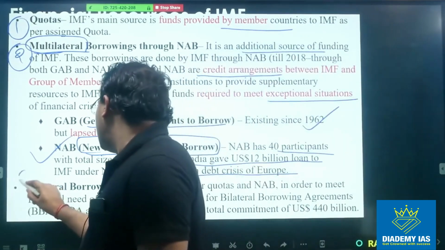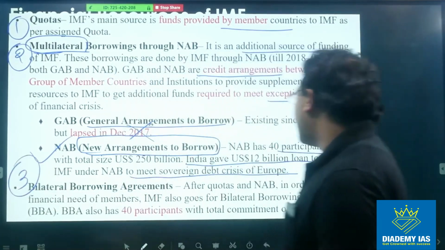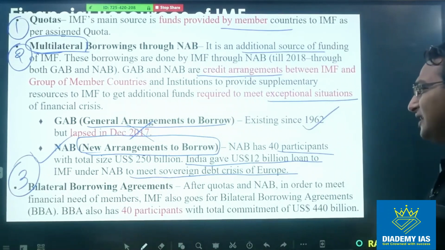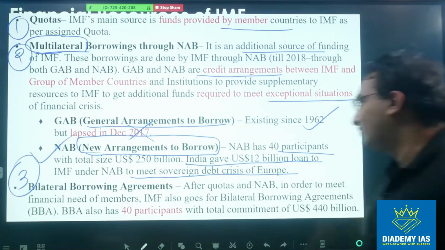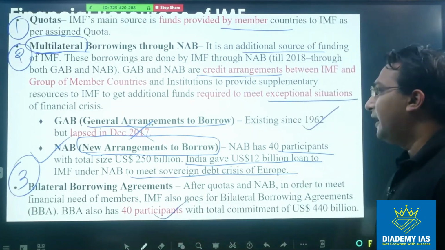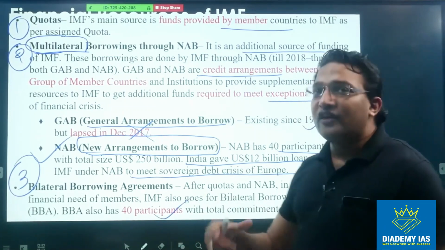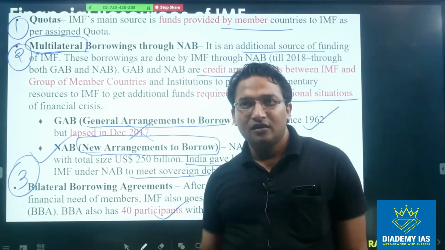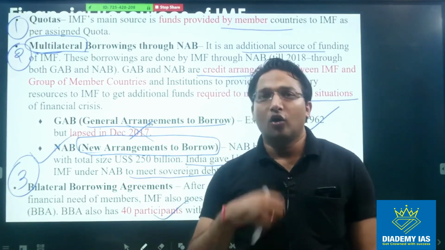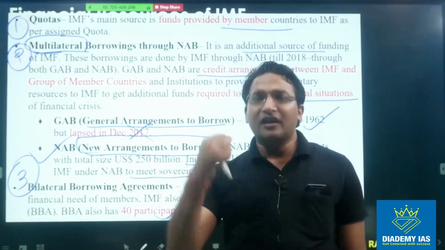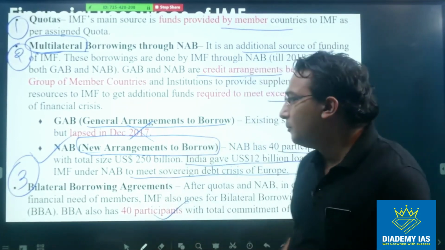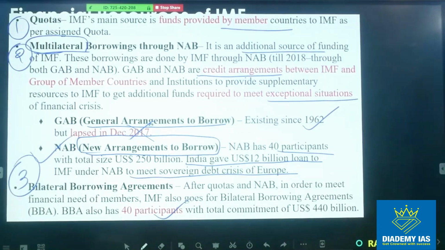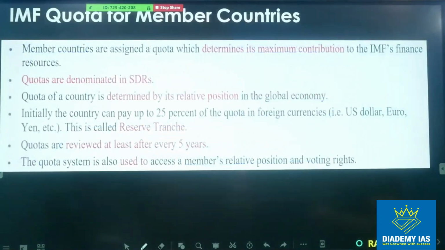Third is the bilateral borrowing arrangement. So after quota and NAB, in order to meet the financial need of members, the IMF also goes for bilateral borrowing arrangements, under which it has 40 participants. So here it will get the fund from a particular country, right? For example, from USA only or only from India, only one country will be contributing. That is BBA. So we have quota, NAB and BBA. These are the three sources of funding for the IMF.